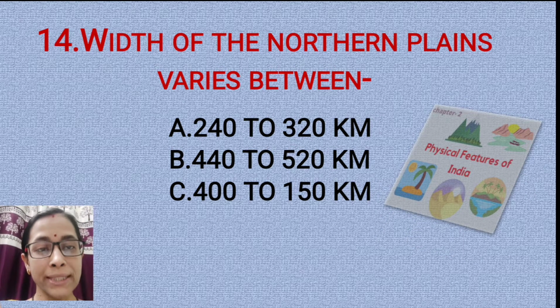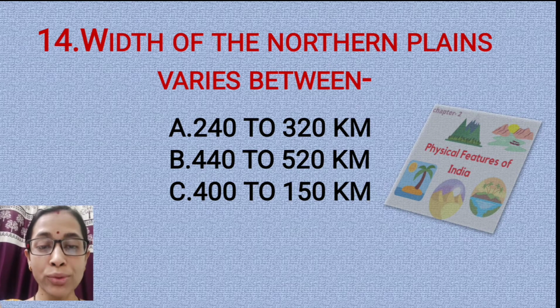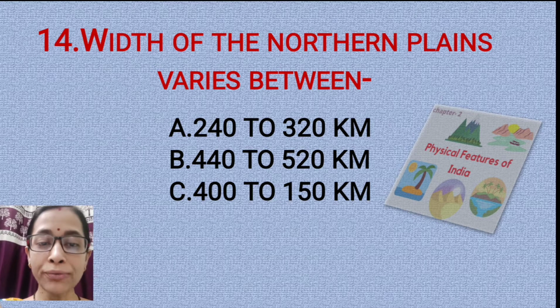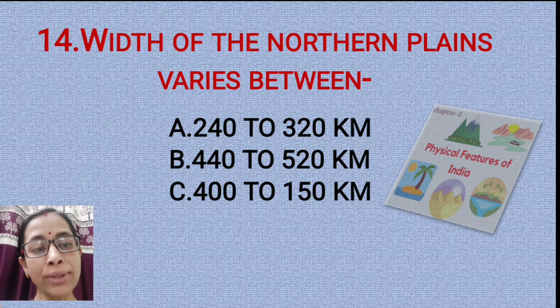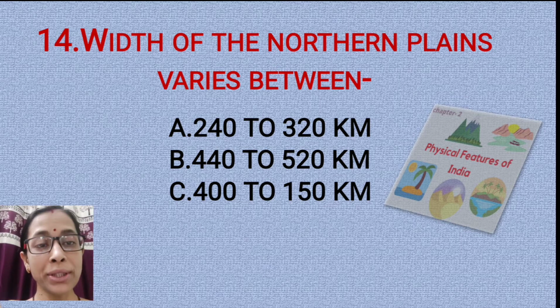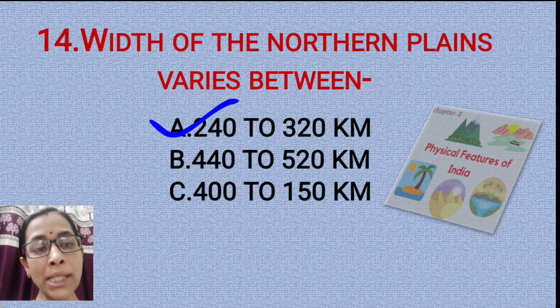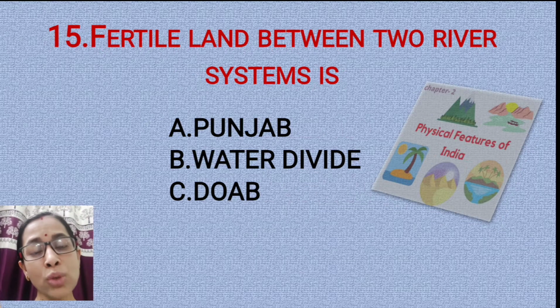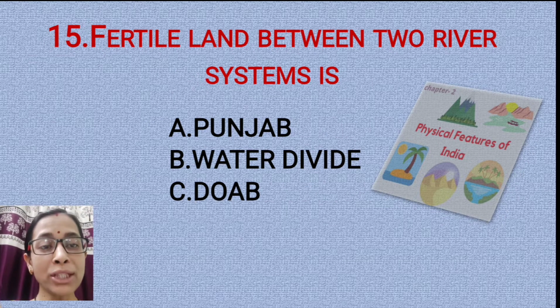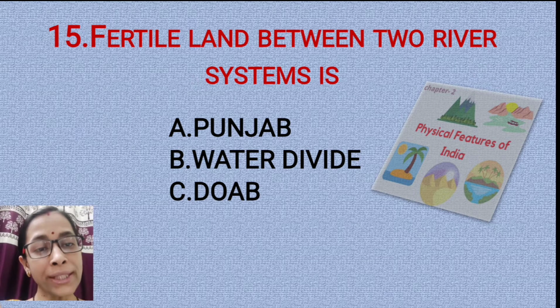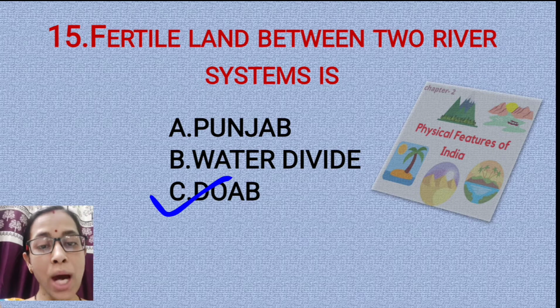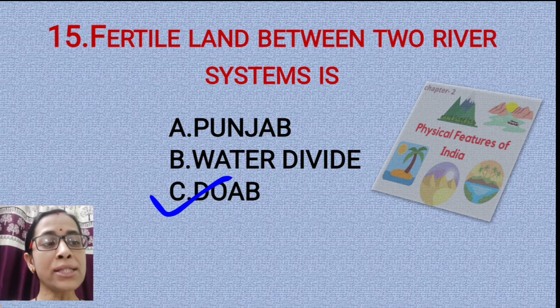Question number 14. Width of the northern plains varies between option A 240 to 320 km, option B 440 to 520 km, option C 400 to 150 km. The correct option is option A, that is 240 to 320 km. Question number 15. Fertile land between two river systems: is it Punjab, is it water divide or is it Doab? The fertile land between two river systems is known as Doab.